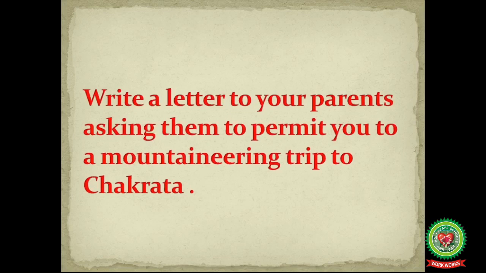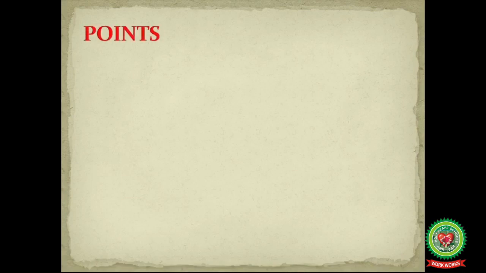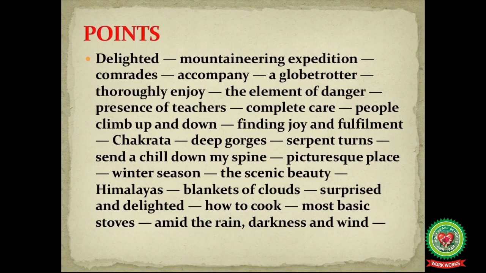So let's get started. First of all, we will go through some points and related vocabulary that can be used to write this letter. The first word we have is delighted. So here we can begin our letter by informing our parents about our feelings. Then we can tell what is the purpose of writing this letter, that is mountaineering expedition. Then there is comrades.